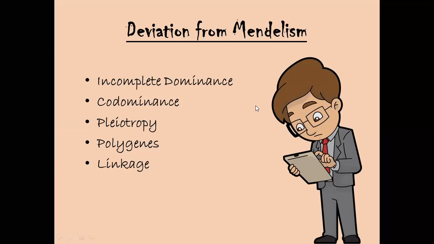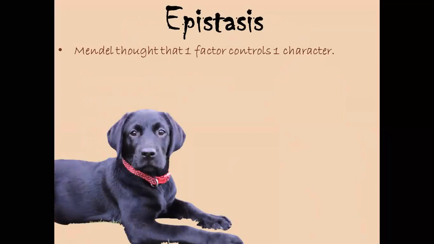So let's talk about today's topic, which is epistasis. So Mendel thought that one factor controls one character, right? One factor or one gene controls one character. At that time, Mendel didn't know about genes, so he called them factors, and he said that one factor actually controls one character. So he thought that one gene is responsible for controlling the character or one trait.